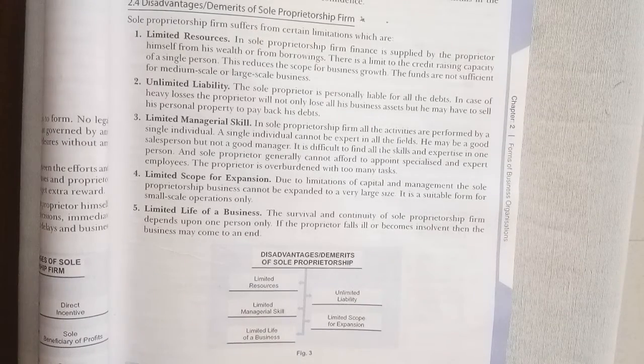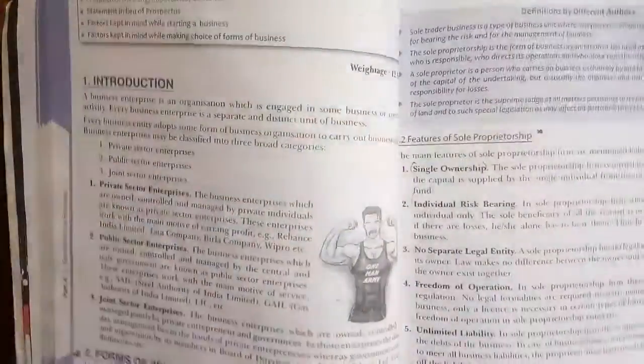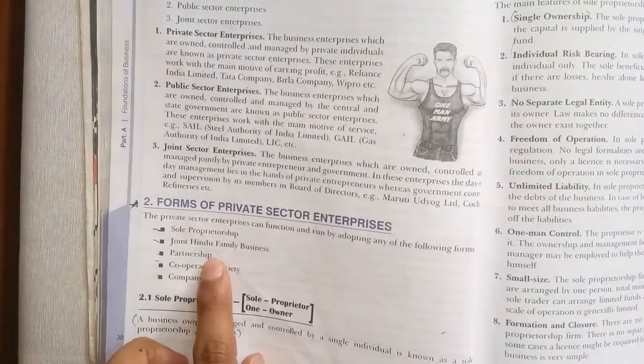Fine. So we are done with this one form of business in this video, that is sole proprietor. In the next video we're going to study the joint Hindu family.